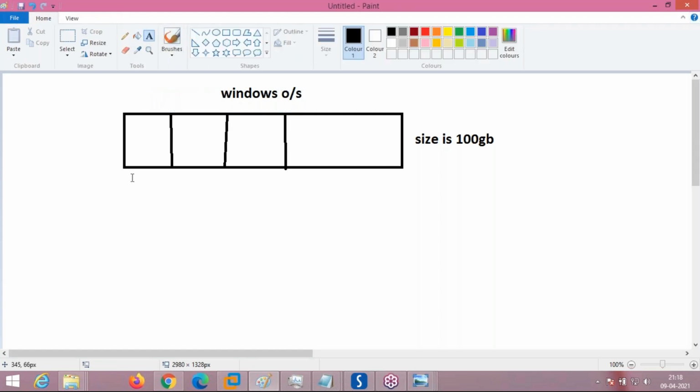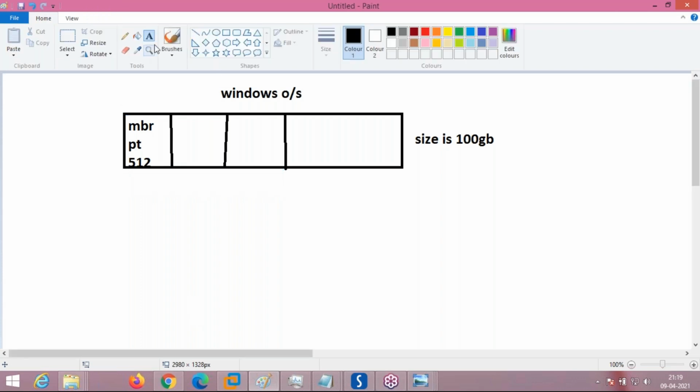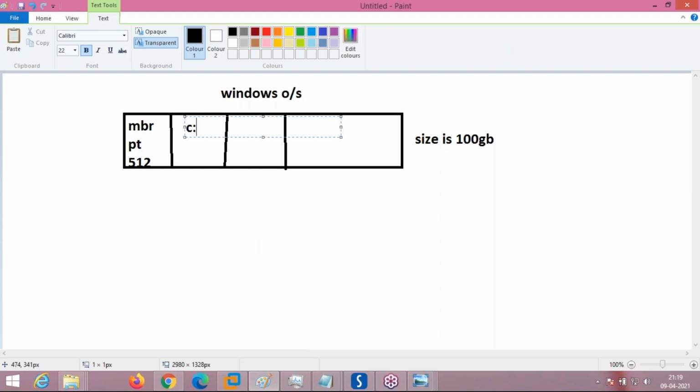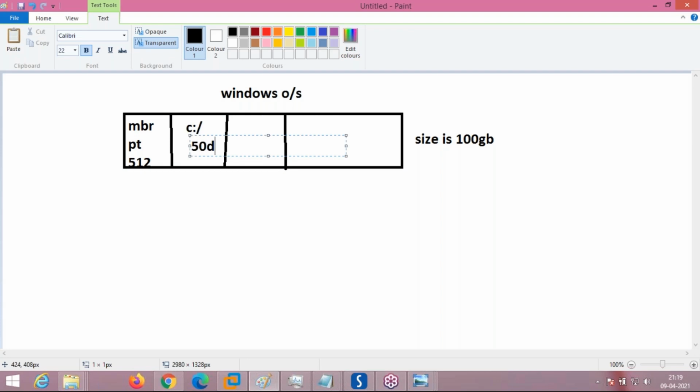See here. First thing here we will have the MBR, master boot record, and the partition table. Two things will be here, taking 512 bytes of data. Later the OS will be installed here, in C drive. Think that the OS is having 50 GB of data.